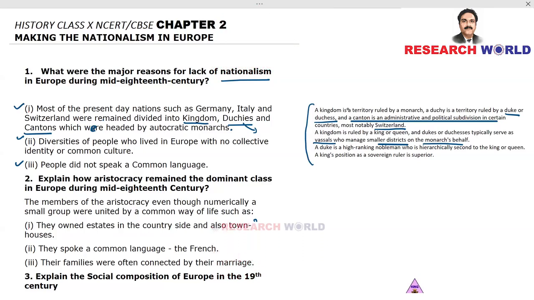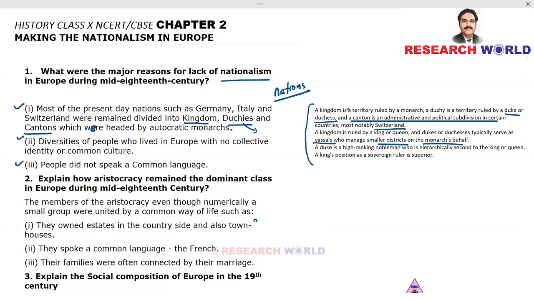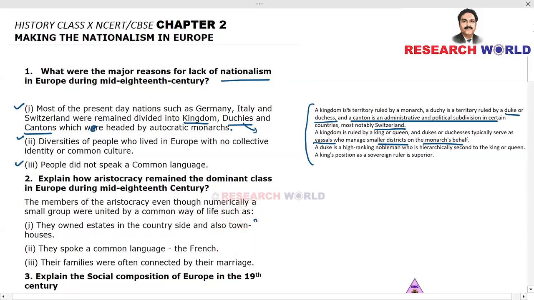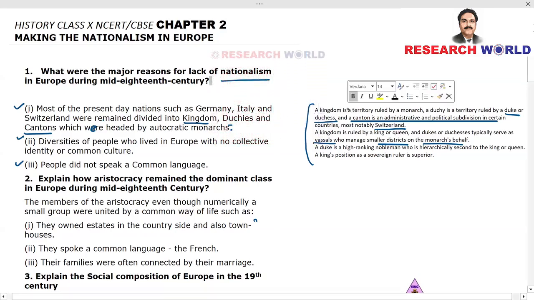So they don't get the idea of a whole nation. They don't have a sense of belonging to a nation. They always think in terms of their duchy or their kingdom, but they don't consider themselves a part of the nation. So what were the major reasons for lack of nationalism in Europe? The first point is that there was as such no concept of nation. Instead, we had kingdoms, duchies and cantons, and people who lived in these parts never had the feeling of being a part of the nation.